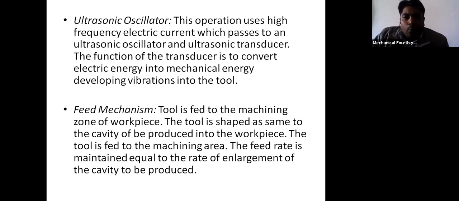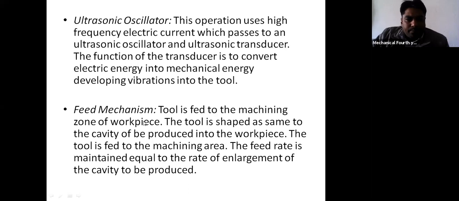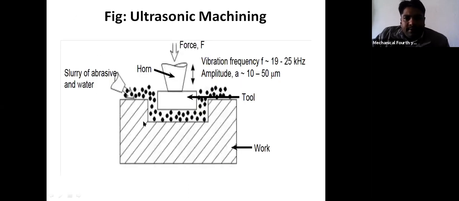As we know, we have to feed the tool in a particular direction by maintaining a certain gap between the tool and the workpiece. So the tool movement is generally controlled with the help of the feed mechanism. Now see this diagram. This is the tool and this is the abrasive slurry, which is a mixture of abrasive particles with water.